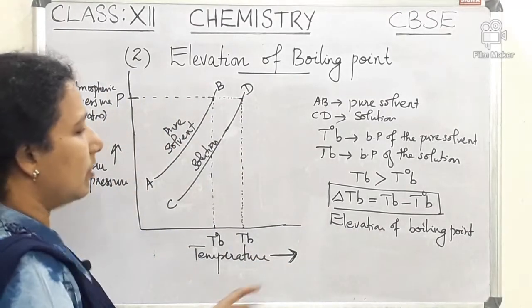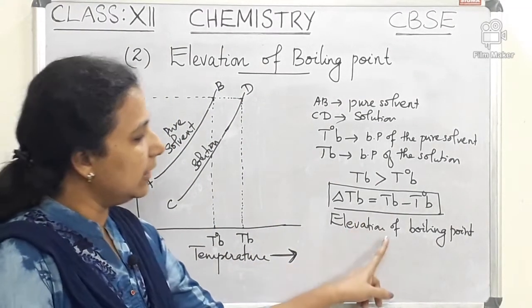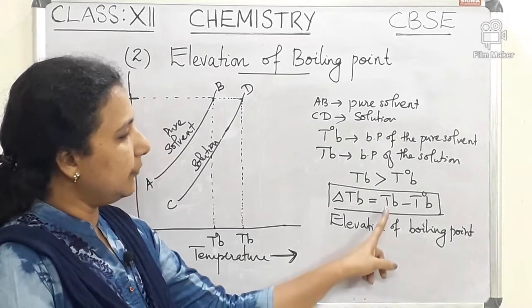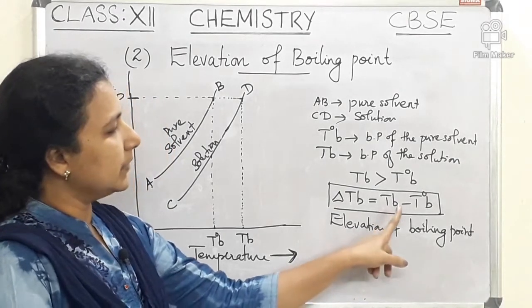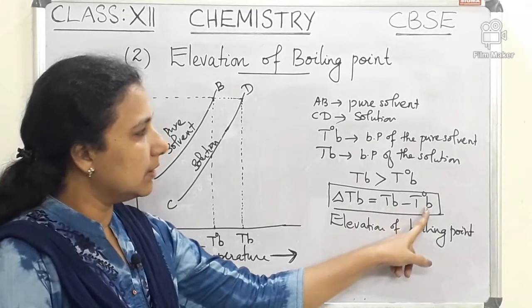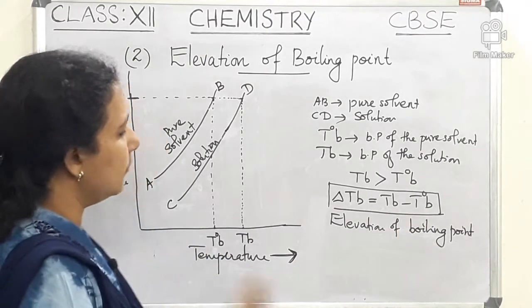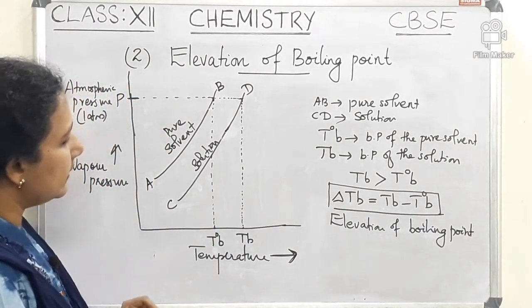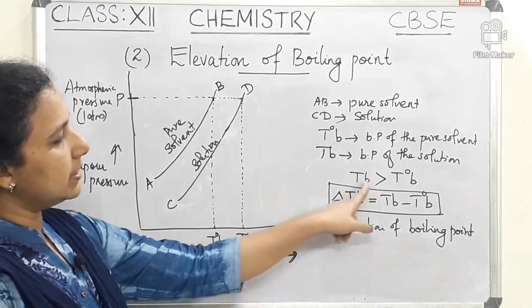Elevation of boiling point means the difference between the boiling point of the solution and the boiling point of the pure solvent. From the graph it is quite evident that TB is greater than T0B.